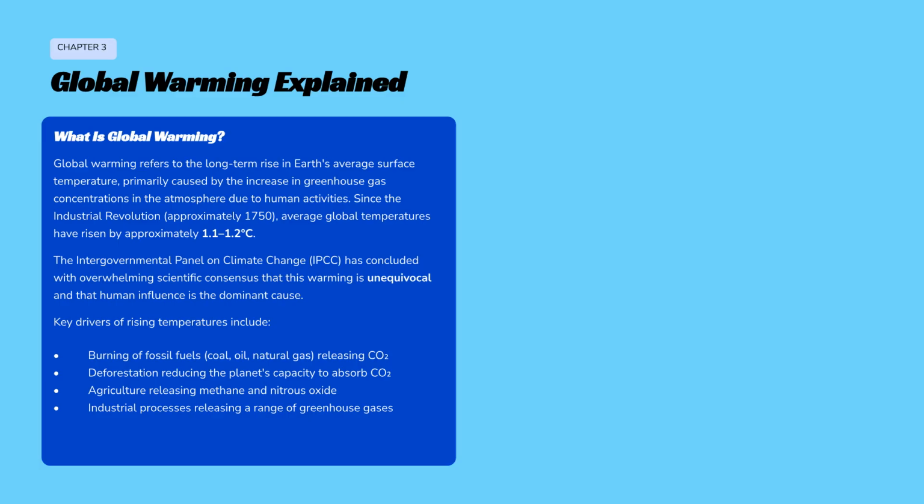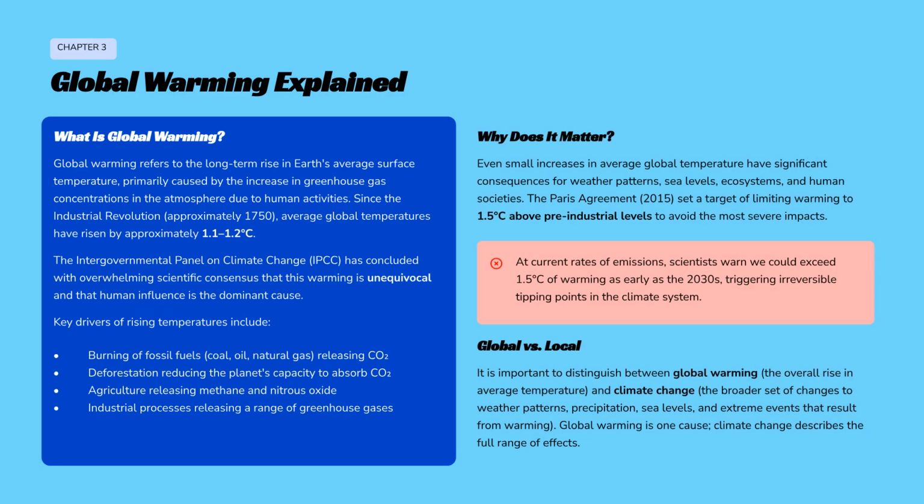Chapter 3 explains global warming. It is the long-term rise in Earth's average temperature due to increased greenhouse gases from human activities. This warming is unequivocal. The international target is to limit warming to 1.5 degrees Celsius above pre-industrial levels.